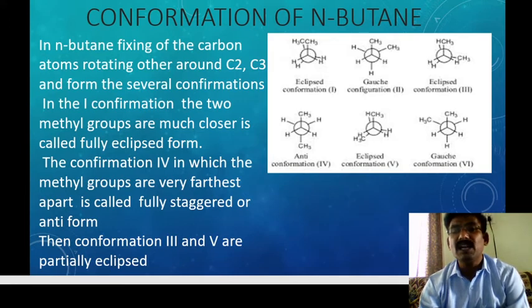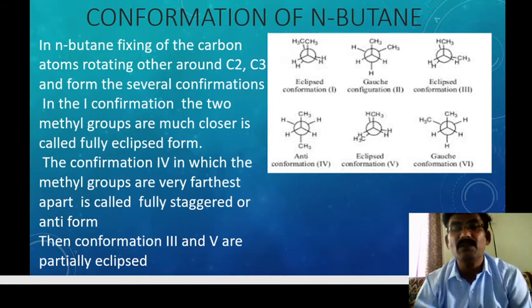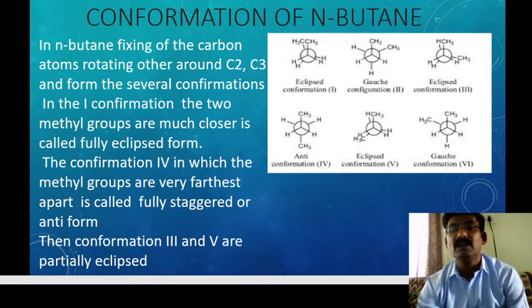From the several conformations, in the first conformation the two methyl groups are much closer, which is called the eclipsed form. One is fixed and the other is the circular form. The fixed one contains one methyl group and two hydrogens. Behind that, the circle also has one methyl group and two hydrogens.